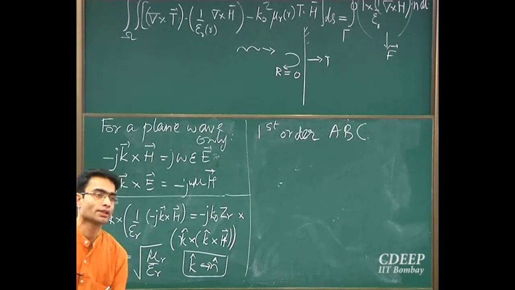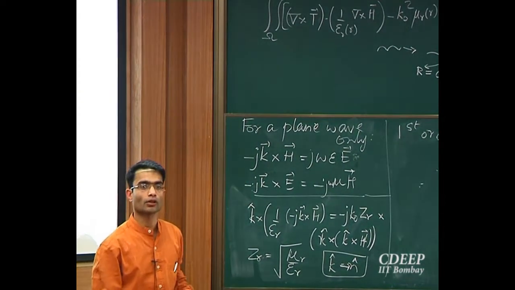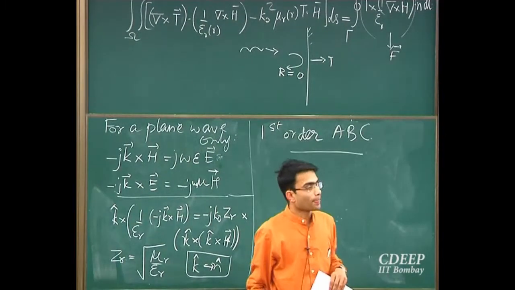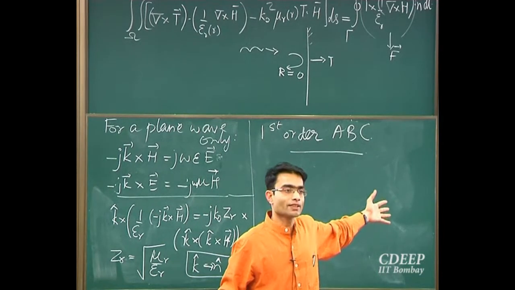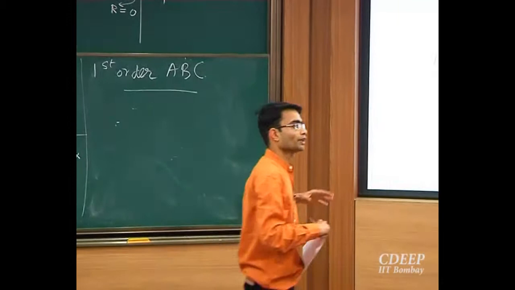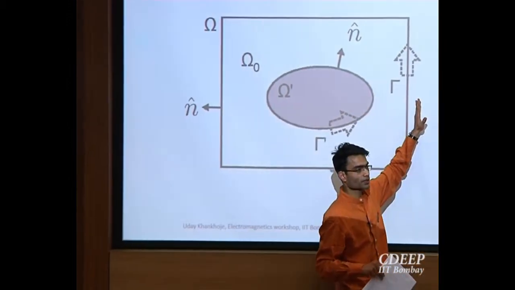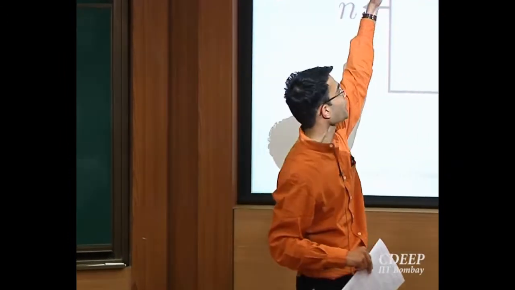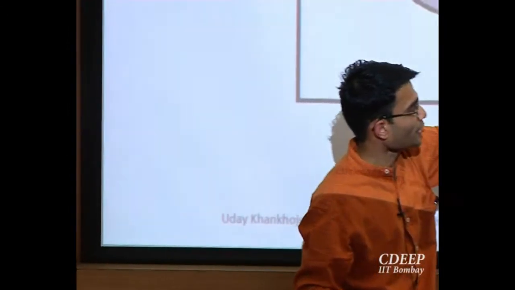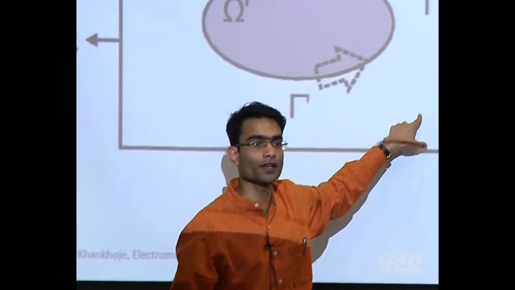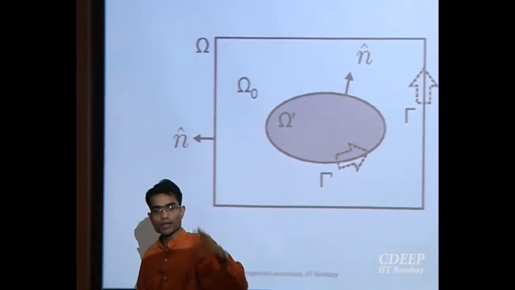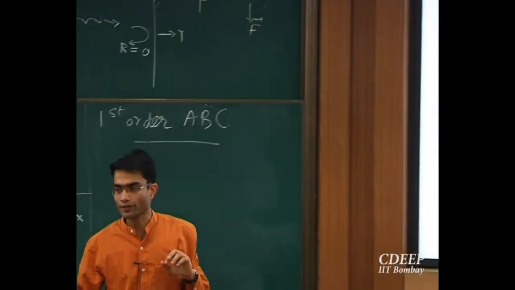And it's important to note that this will give you zero reflection at only one angle. At all other angles, your formulation is not exact, and it's going to give you some reflection. Now, in the way that I have derived this, it's clear that this is going to be applicable only for waves that are traveling away from this object, right? Now, let's say for concreteness that there is a radar somewhere here, which is sending an EM wave onto this. Is the field over here only the scattered field? No, right? There is also the incident field. The total field is composed of the incident field and the scattered field.